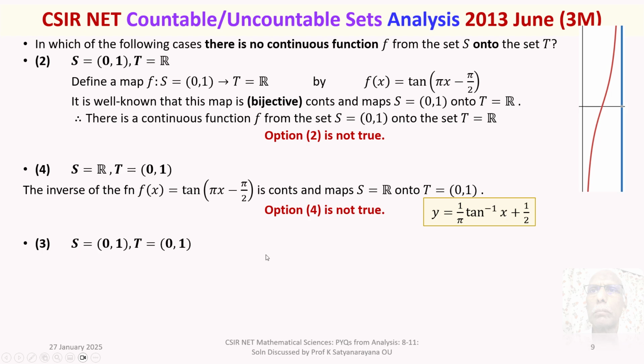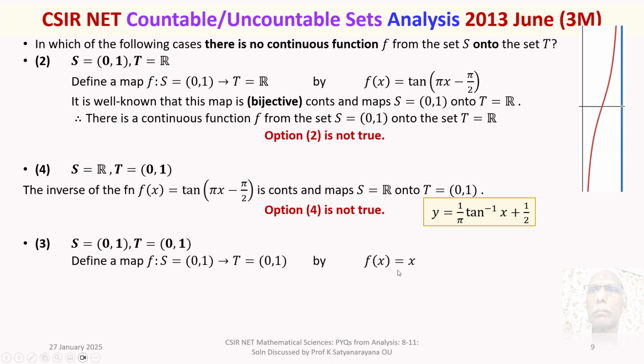We move on to option 3. S and T both are unit open intervals, and the answer, there exists a continuous map S onto T, is very clear. You can take an identity map. Define a map f from S to T by f(x) = x.